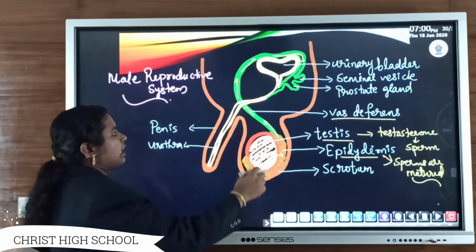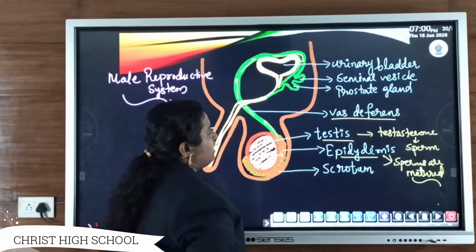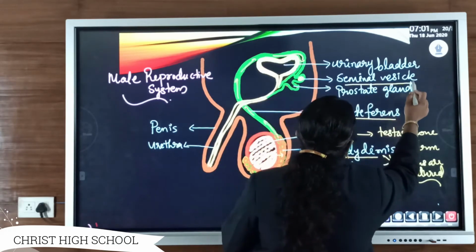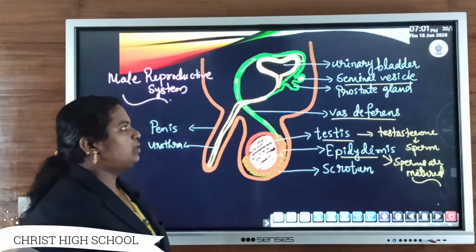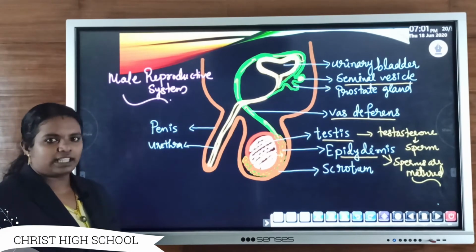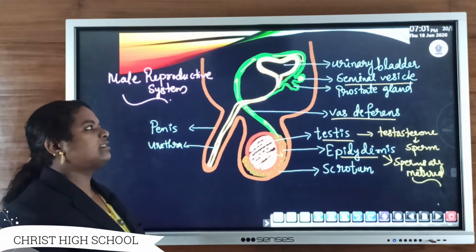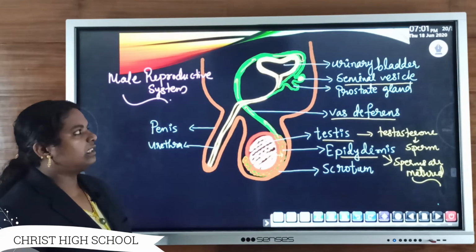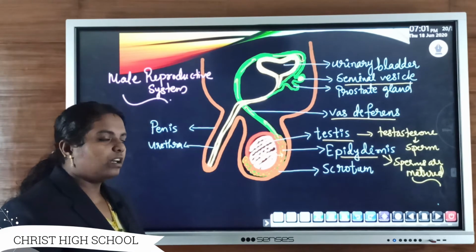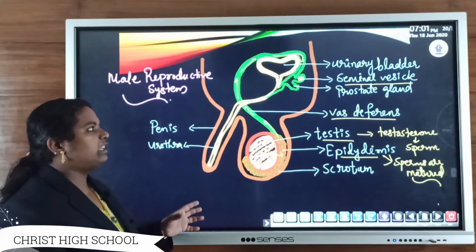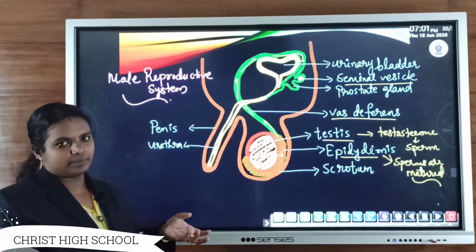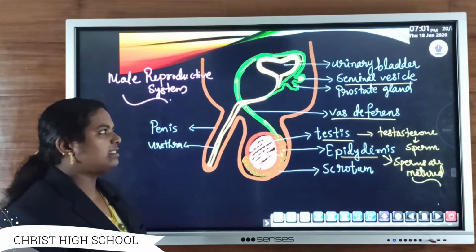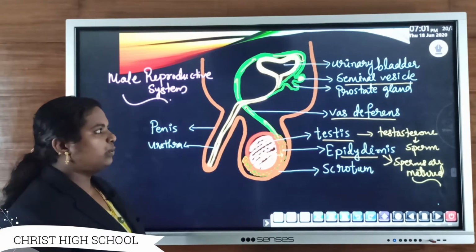The mature sperms are carried by this vas deferens, and these mature sperms get stored inside this part known as seminal vesicles. The main function of the seminal vesicle is to store the mature sperms which are carried by the vas deferens. Clear?